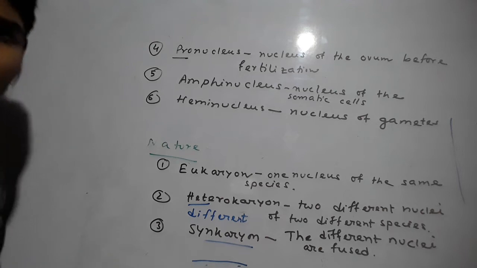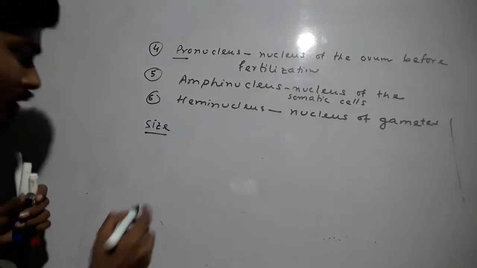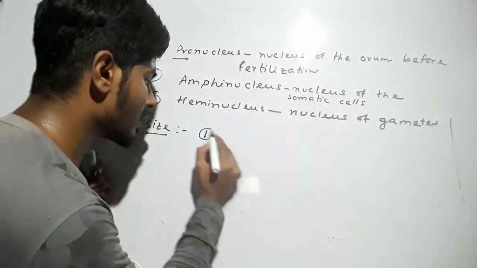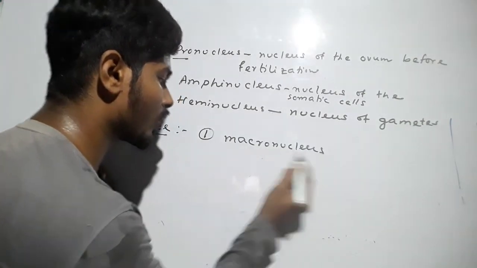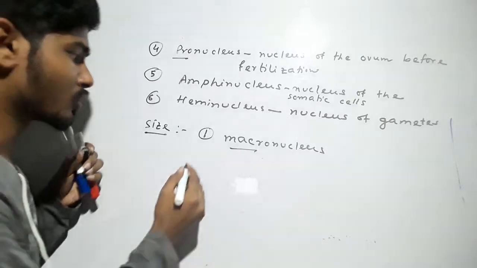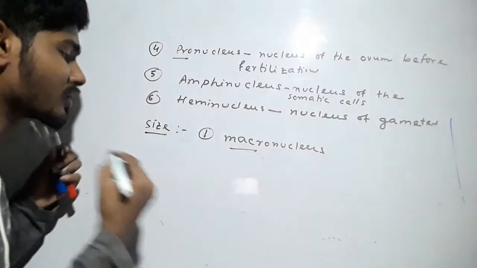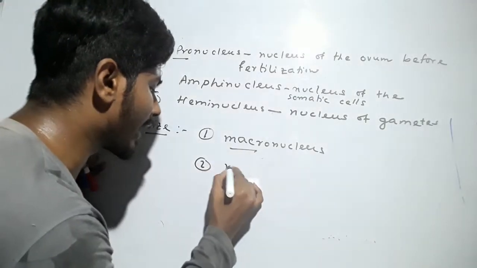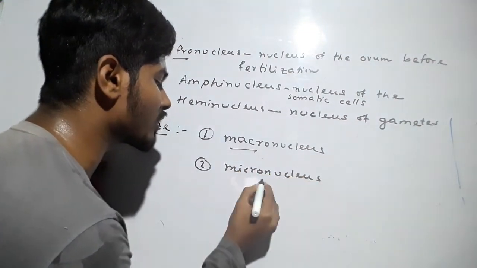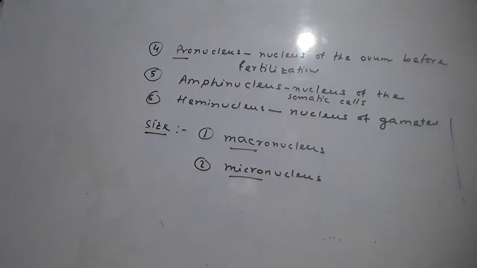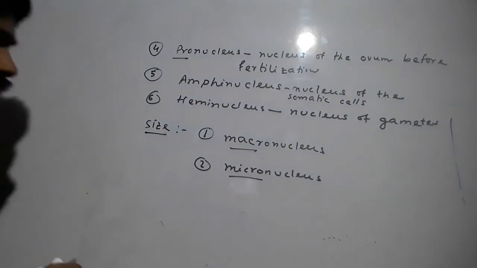One is macronucleus. Macro means large, so a large sized nucleus is called macronucleus, and a small sized nucleus is called the micronucleus.